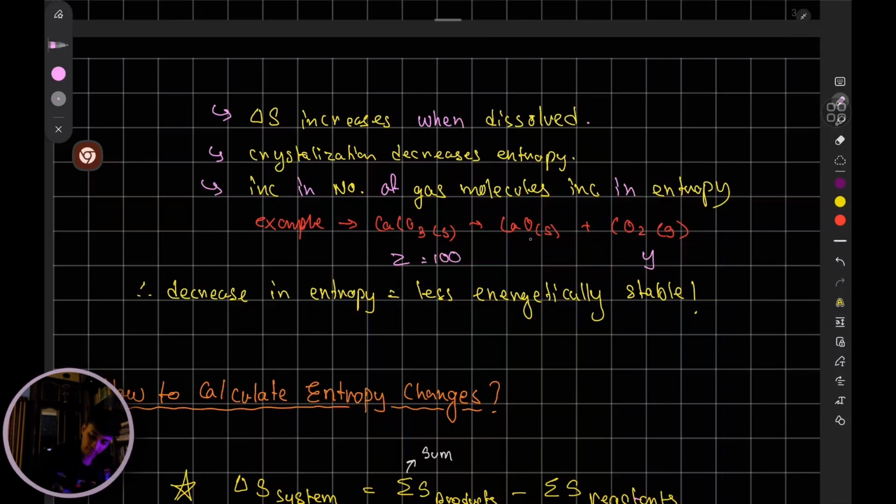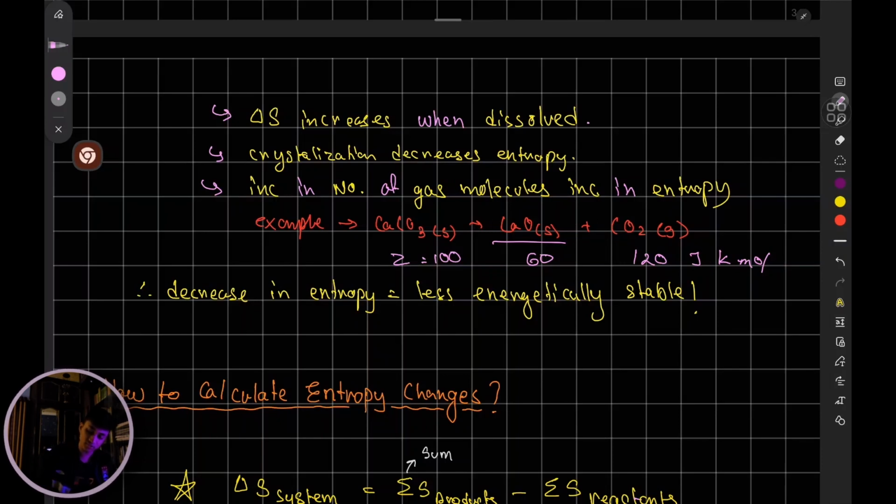And now the entropy of this is supposed to be a bit less since it is a solid, but it is a smaller compound. So let's say it has 60 joule per Kelvin per mole of entropy. And this is supposed to have the greatest amount of entropy being around, let's say, 120 joule per Kelvin per mole.